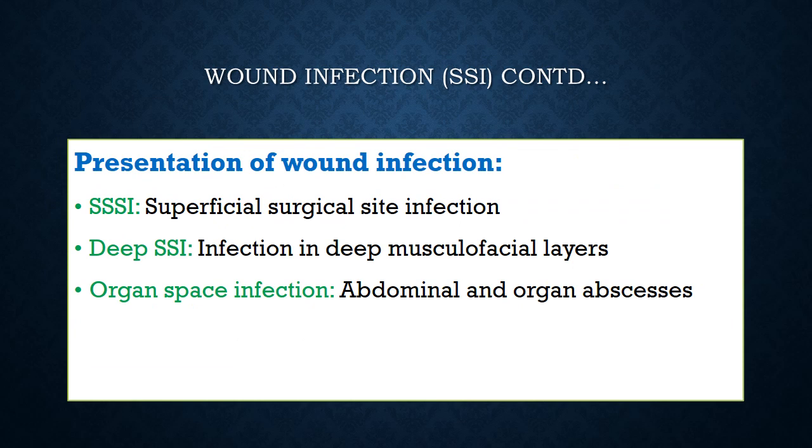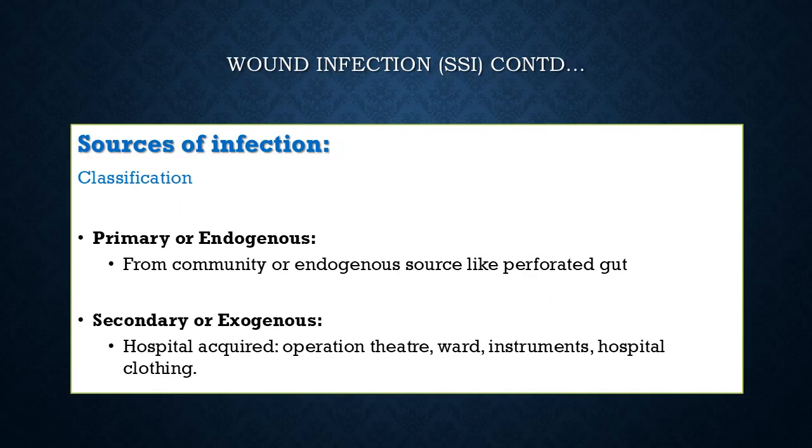So, a wound infection can be a superficial wound infection or a deep wound infection, or it can be an organ space infection in the liver, in the peritoneum, or in the kidneys, etc. The sources of infection can be primary or secondary. Primary are considered endogenous.